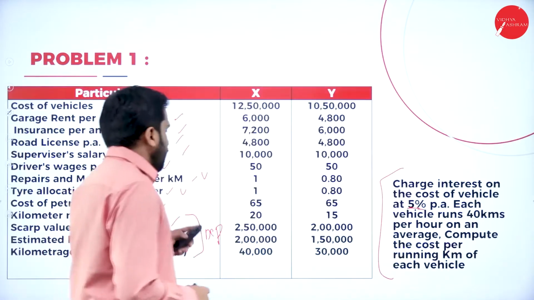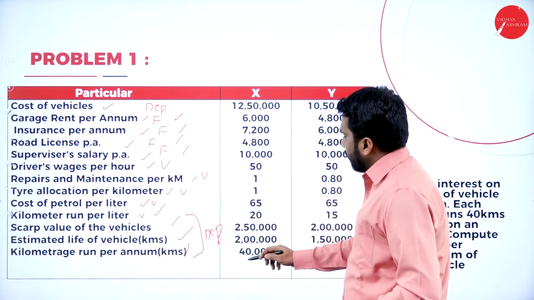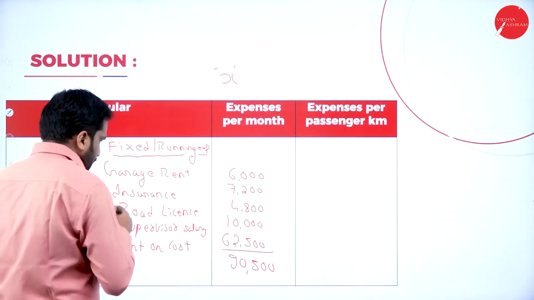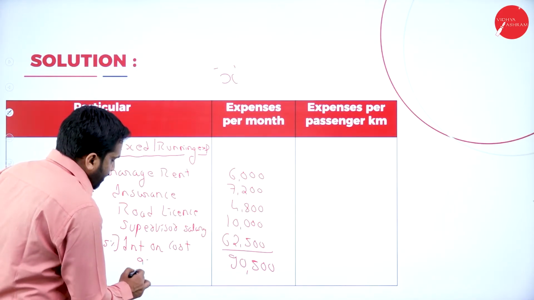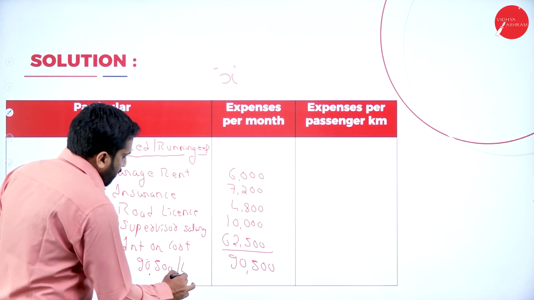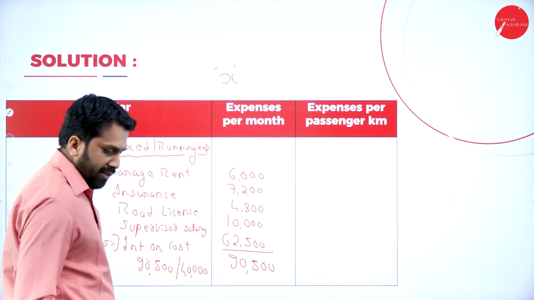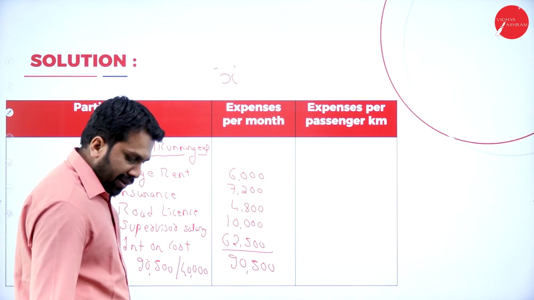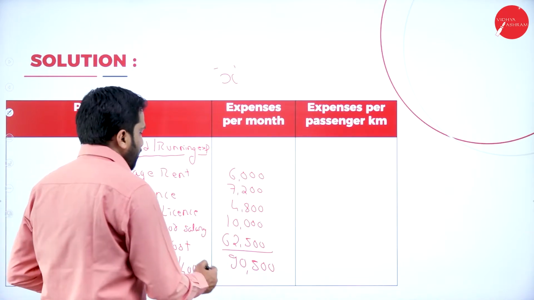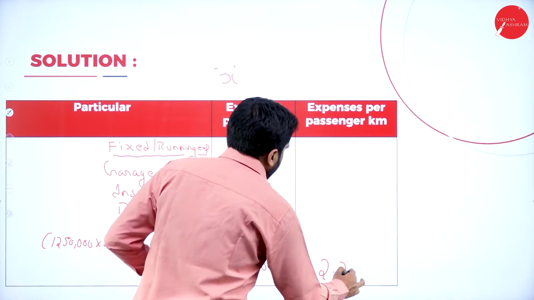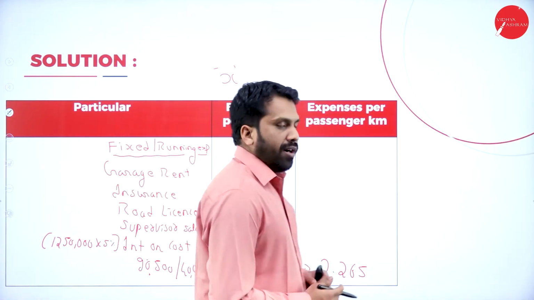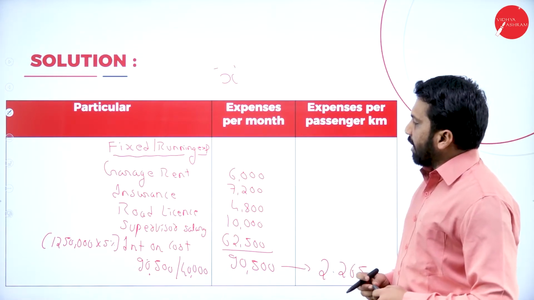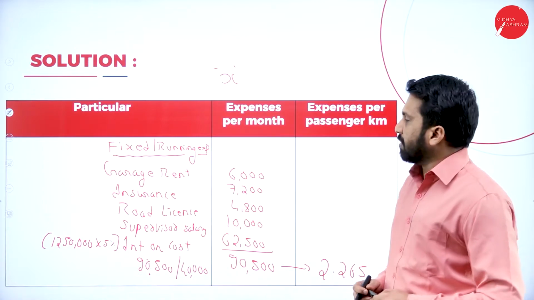Again, what is the kilometer run per annum? 40,000 kilometers. So we have 90,500 divided by 40,000. I got 2.265. Your answer is 2.265. These are your fixed or standing charges. Now, your fixed or standing charges are over. Now we'll go for variable expenses.